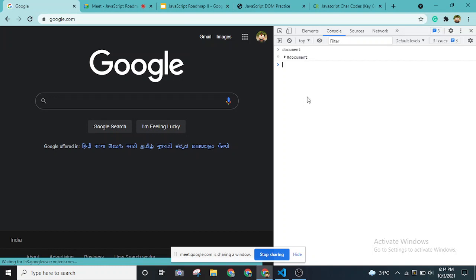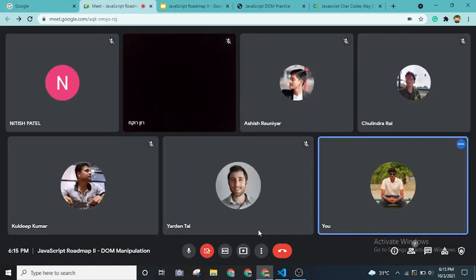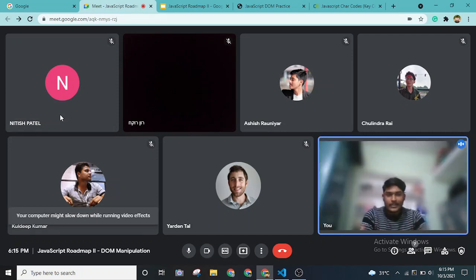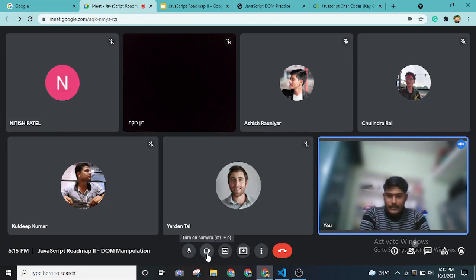So whatever we're going to do today, we'll be using this document object for manipulating the browser, the objects, whatever the project that we have, right? We'll be using a lot of DOM selectors as well as DOM events, which will perform the real world tasks that we see in our day-to-day websites that we visit. Okay, so let me share the presentation again.